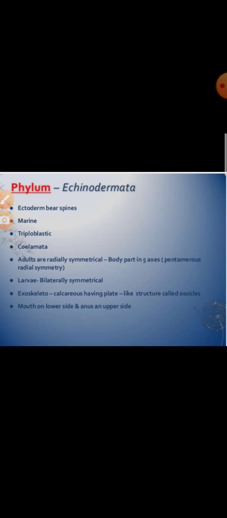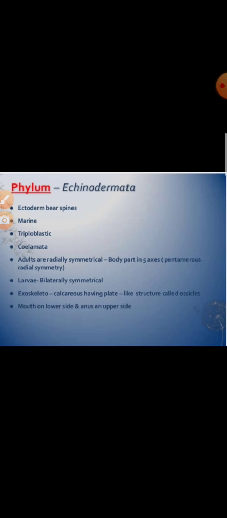Single-layered epidermis is present which covers the dermis. Water vascular system, also called the ambulacral system, is a characteristic feature. The tube feet project from the ambulacral groove which help in the process of locomotion. Respiration occurs through the skin gills in case of starfish, through the genital bursae in brittle star, and through peristomial gills in sea urchin. Nervous system is very primitive and consists of ring-like structures and radial nerves.